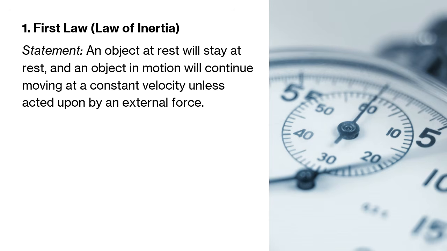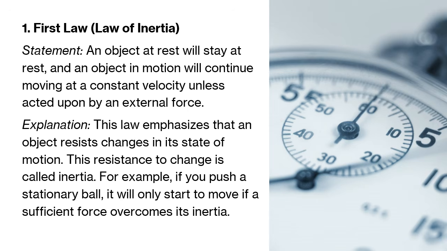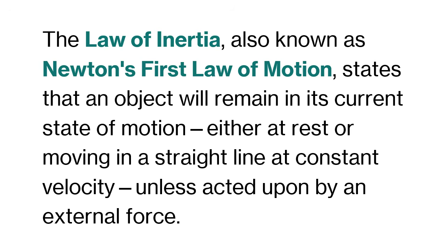The first law of motion is called the law of inertia. It states that an object at rest will stay at rest, and an object in motion will continue moving at a constant velocity unless acted upon by an external force. This law emphasizes that an object resists changes in its state of motion. This resistance to change is called inertia. For example, if you push a stationary ball, it will only start to move if sufficient force overcomes its inertia.